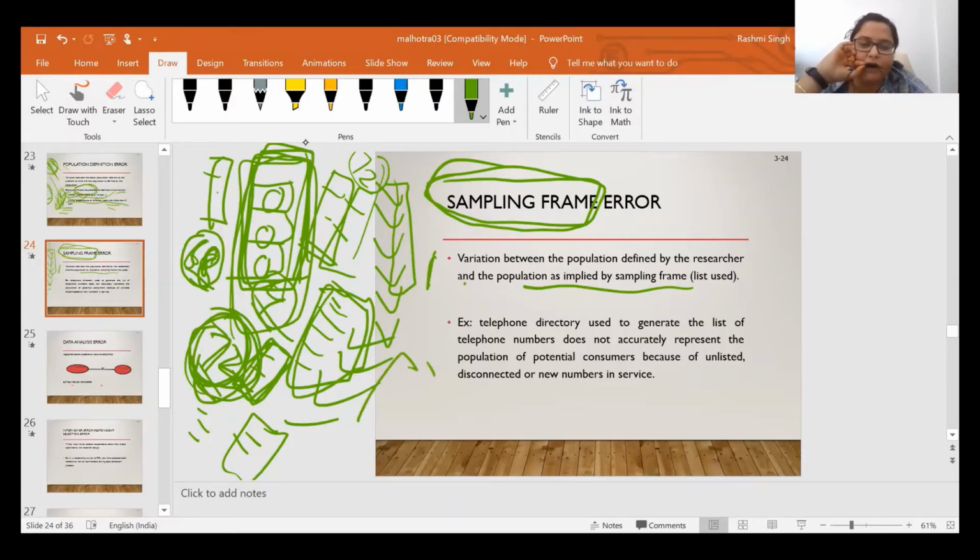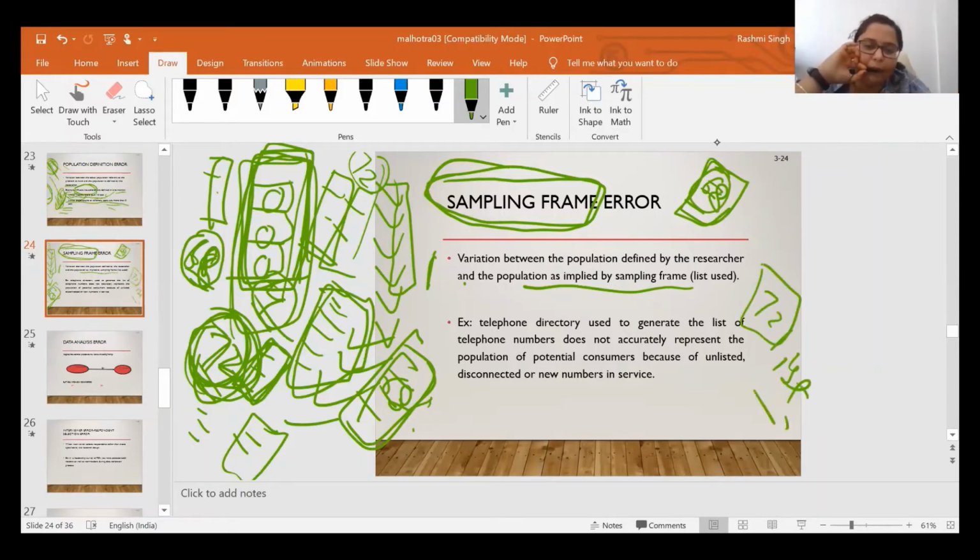But actually there are only 68 respondents or individuals, while as per the researcher there are 72. Actually there are 68, but wrongly I have a list of 72 respondents. That is known as a sampling frame error.